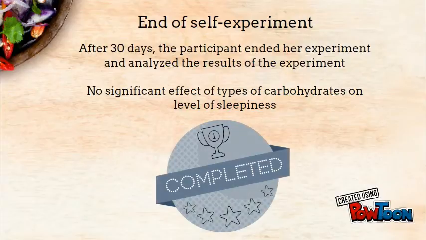After 30 days, the participant ended her self-experiment and analyzed the results of the experiment. She found no significant effects of types of carbohydrates on her level of sleepiness, meaning that she still felt sleepy in general, whether or not she had fibrous, starchy, or mixture carbohydrates for lunch.